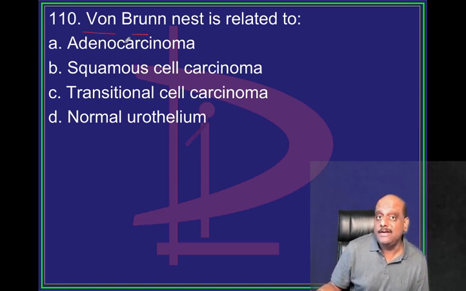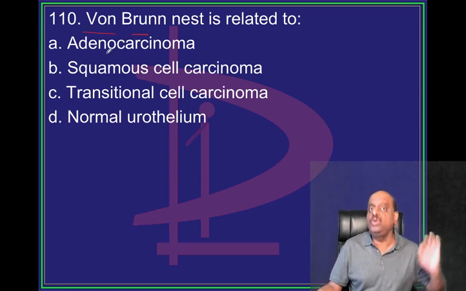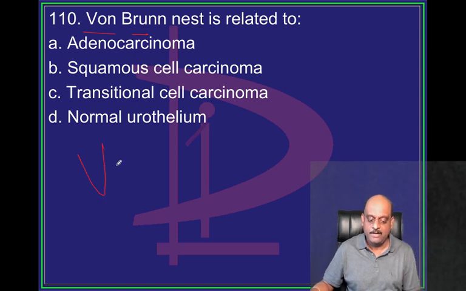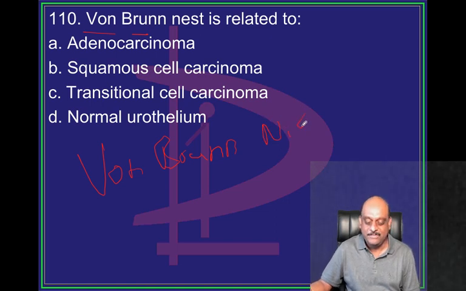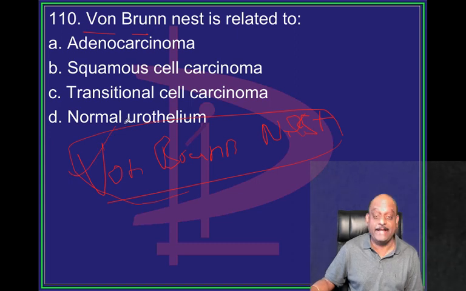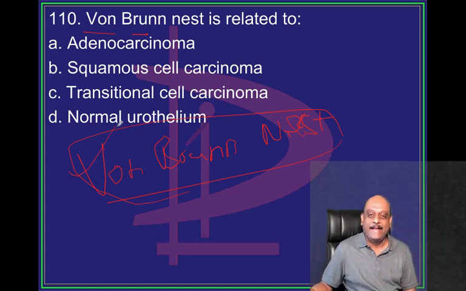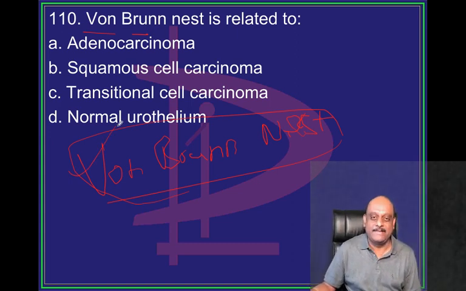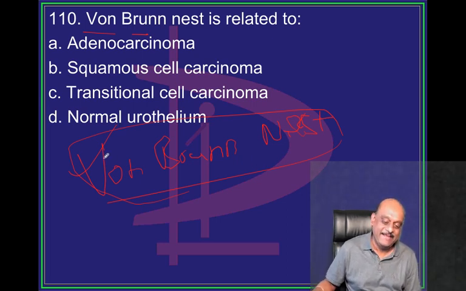Von Brunn nest. Von Brunn nest. What is this? Honestly, today only I came to know what is this, just while preparing for the class. Von Brunn nest क्या है? I'm MD in general medicine, internal medicine, not MS in anatomy.